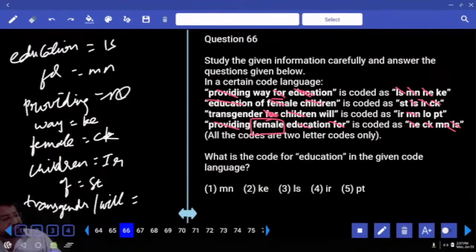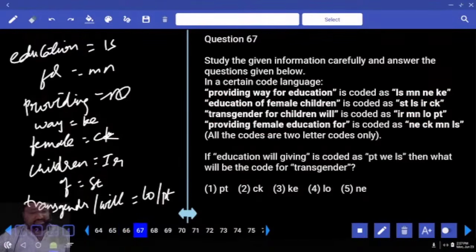So what's this? IR is done. IR goes with children. So what is left out? LO or PT. Now the first question is on education. What is education? IS. Education will giving. So actually we don't know the code for will. Will should be either LO or PT. What is given here? PT. Then automatically the answer for this is LO.